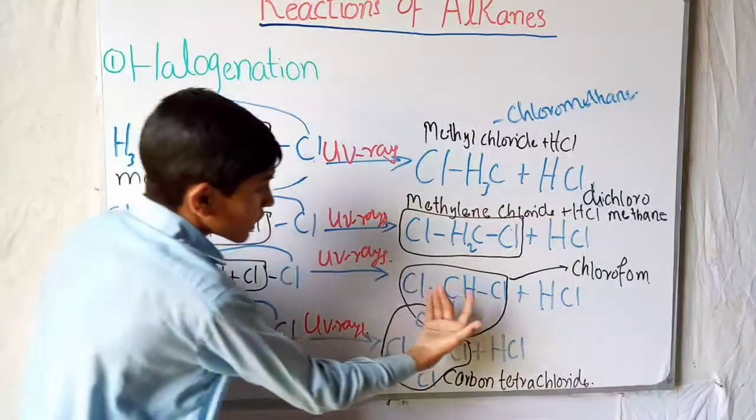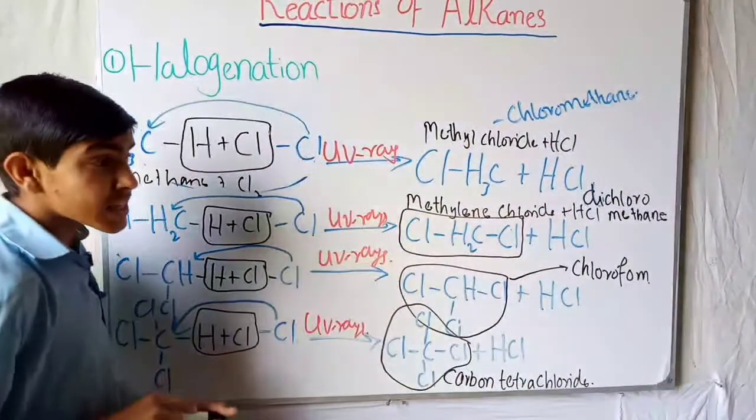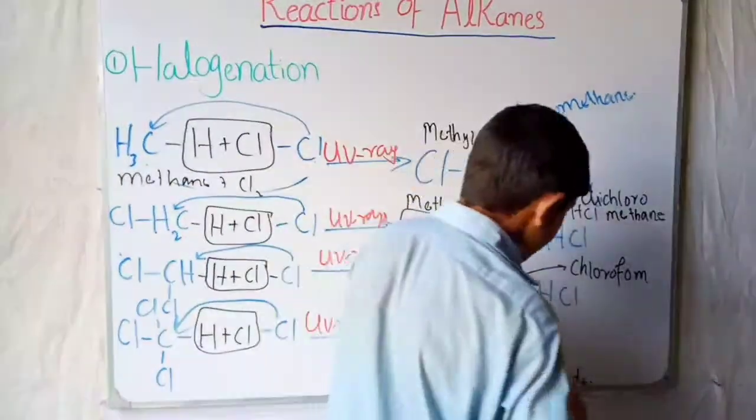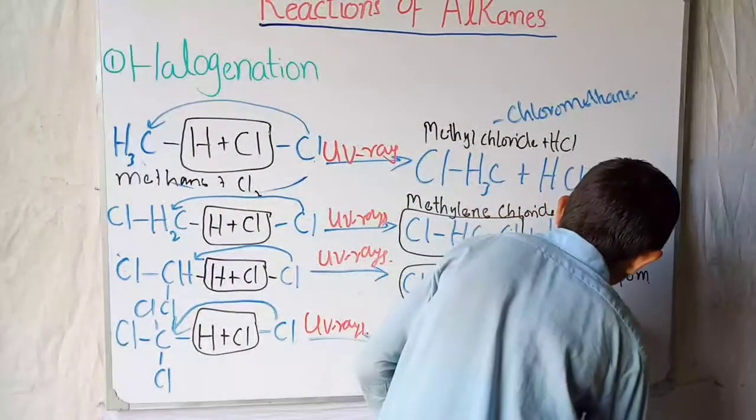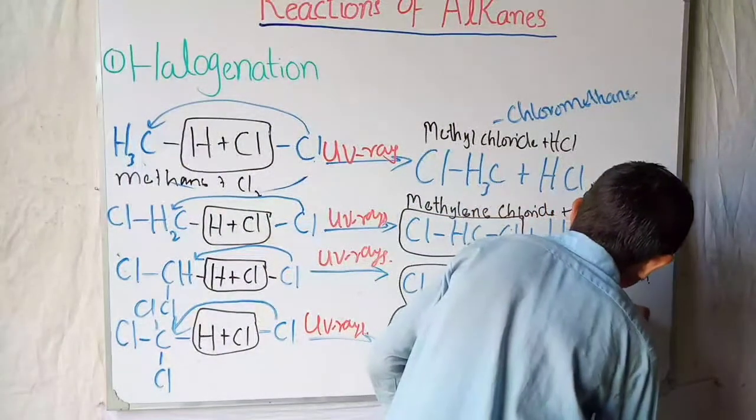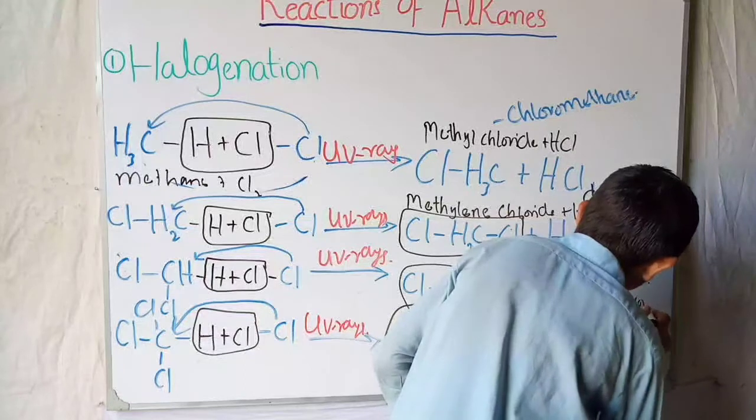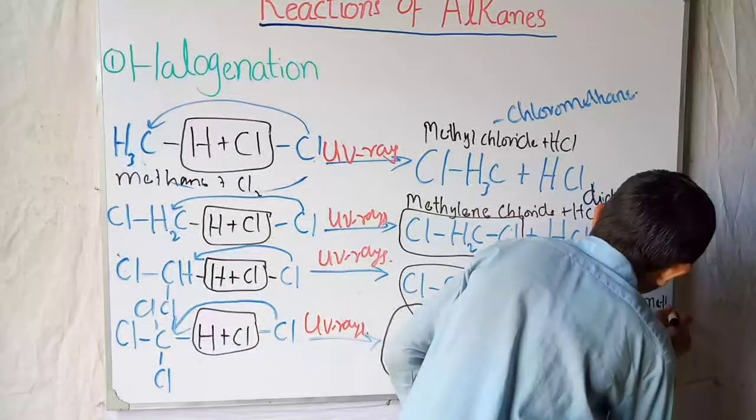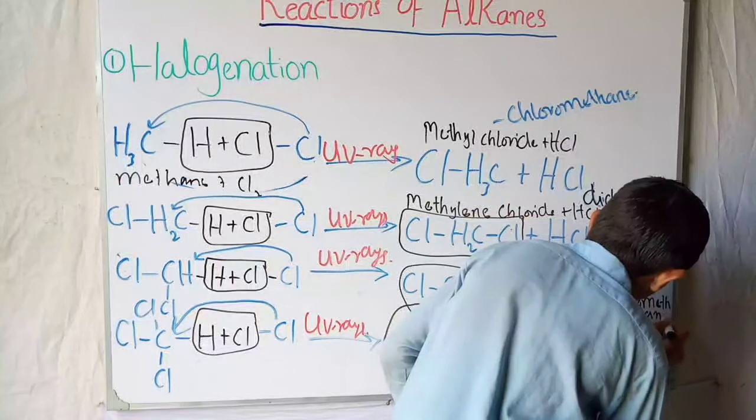It gave us chloroform, or we can say trichloromethane. It's called trichloromethane. It means that when there are three chlorines with the methane, we say trichloromethane.